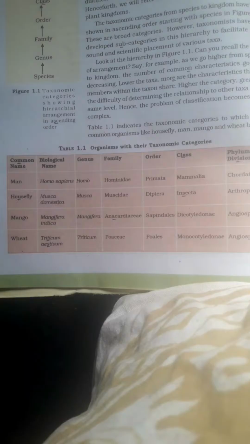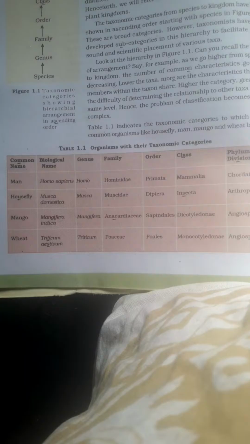Now, third organism is mango. So Mangifera indica. Again, genus represented by the capital letter of the first word of biological name, that is Mangifera, and the second one with small letter, indica, represents the species.